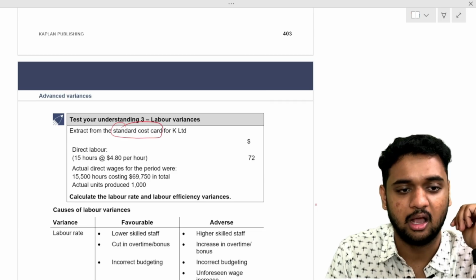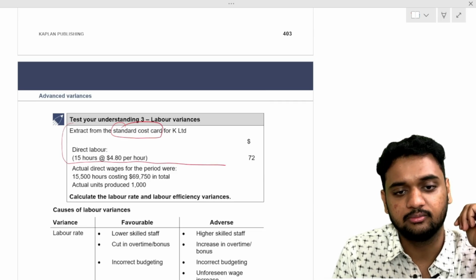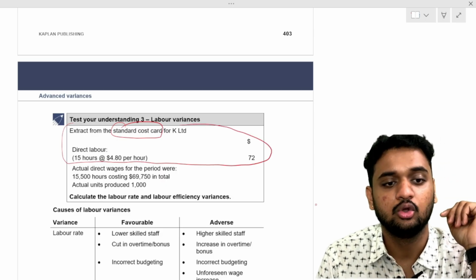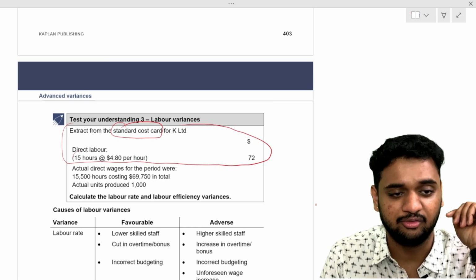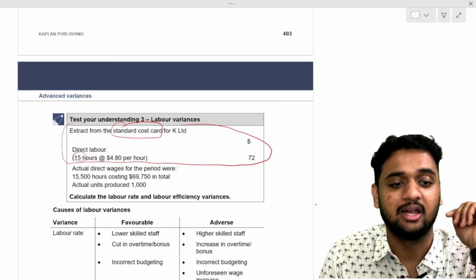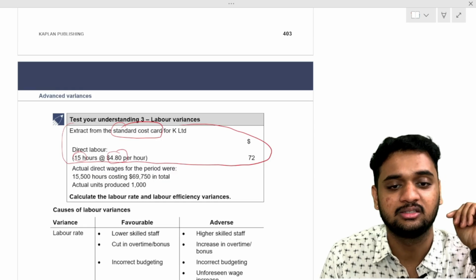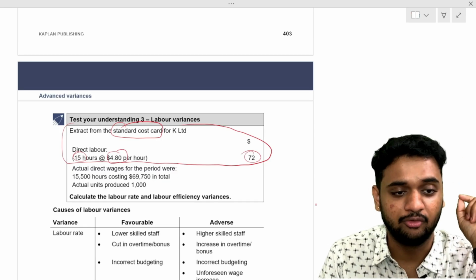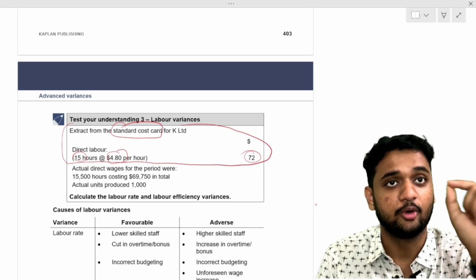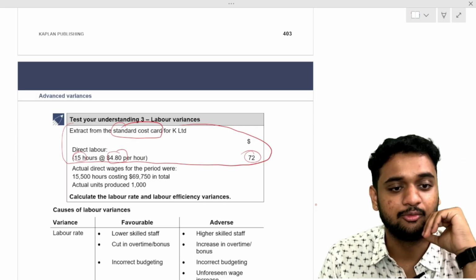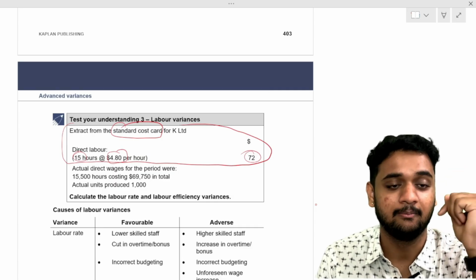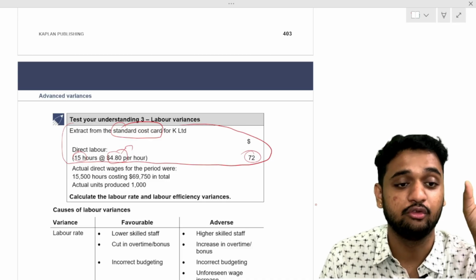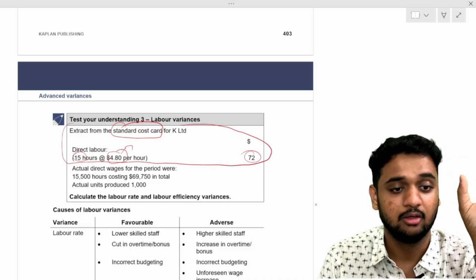The part above, where 72 rupees is mentioned, is the standard cost card. To produce one unit we need 15 hours, the standard rate per hour is 4.8, and the total cost is 72 rupees per unit. So 15 hours is per unit, and 4.8 is the cost per hour, the standard rate per hour.